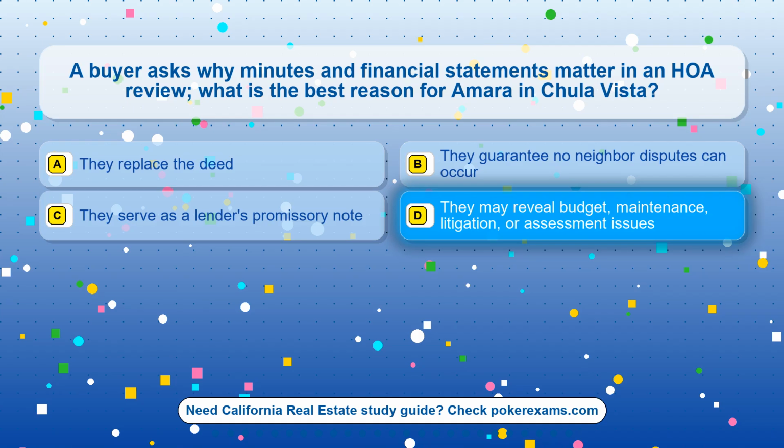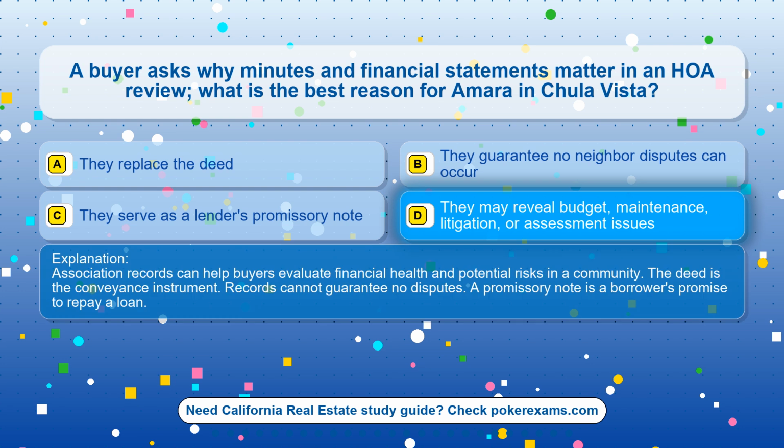The correct answer is option D. They may reveal budget, maintenance, litigation, or assessment issues. Association records can help buyers evaluate financial health and potential risks in a community. The deed is the conveyance instrument. Records cannot guarantee no disputes. A promissory note is a borrower's promise to repay a loan.